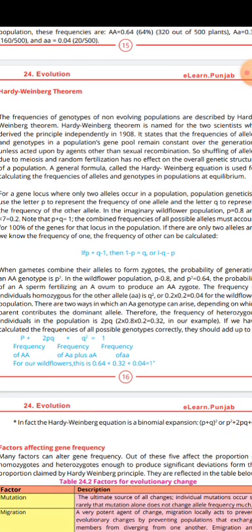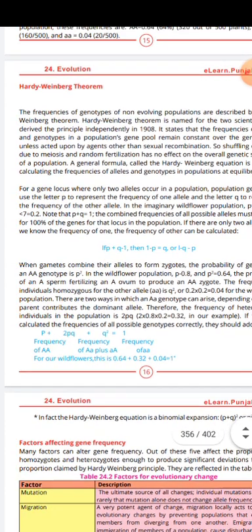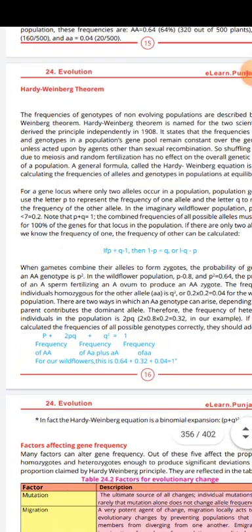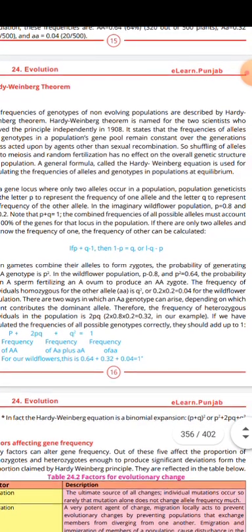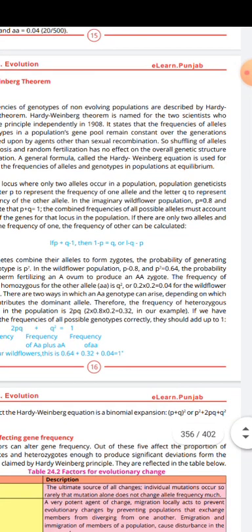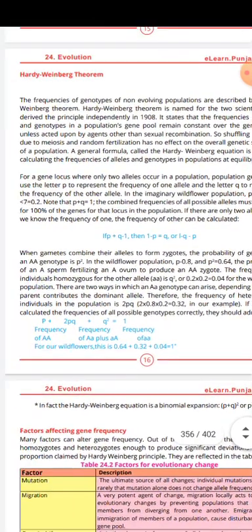Hardy-Weinberg theorem is named for the two scientists who derived the principle independently in 1908. It states that the frequency of the alleles and the genotypes in the population gene pool remain constant over the generations unless acted upon by an agent other than recombination. So, shuffling of alleles due to meiosis and random fertilization has no effect on the overall genetic structure